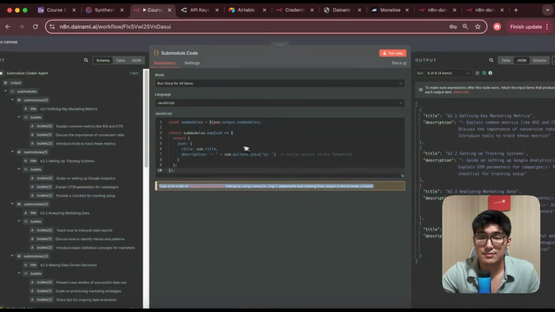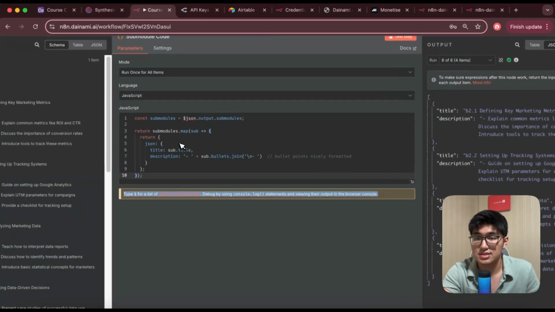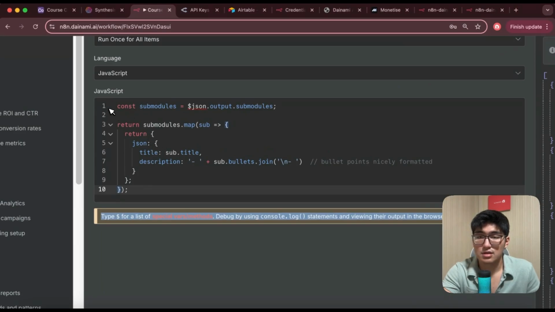And this is for us to make sure that we can return each of them in this specific format: title, description, title, description, title, description, and so on. So I'm going to use this specific code. Const submodule equals JSON.output.submodules. And I'm going to return it in this format. This can be done easily by, once again, using other AIs like ChatGPT to help you type them out.